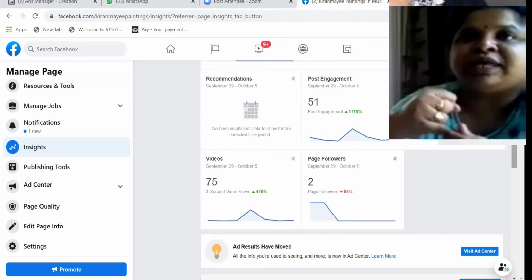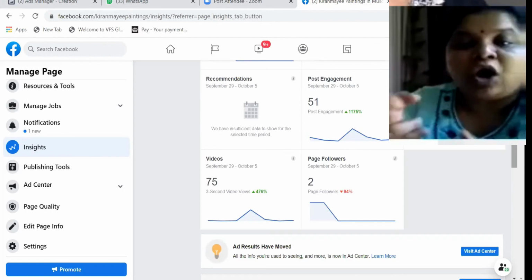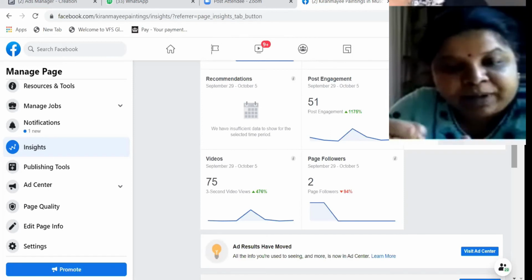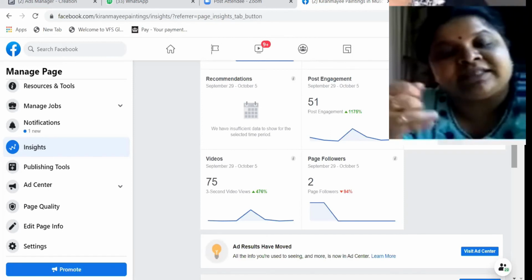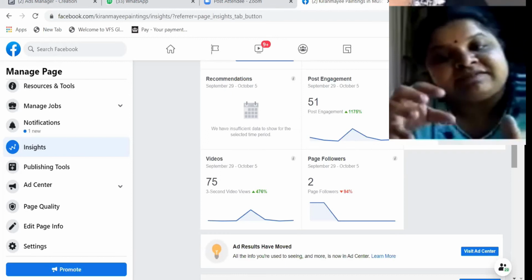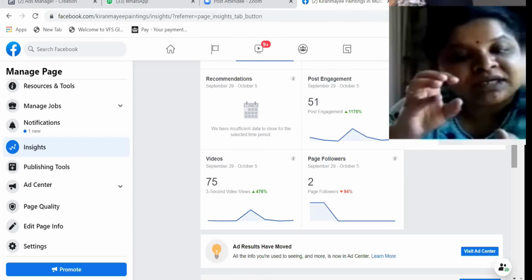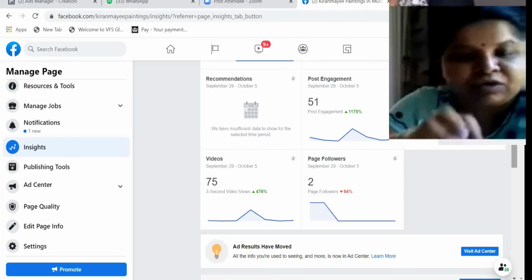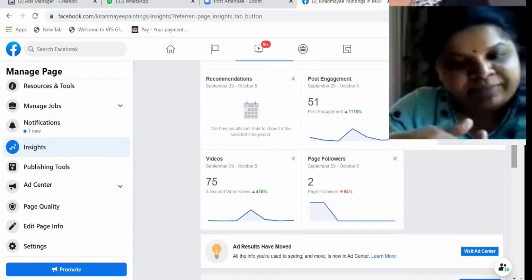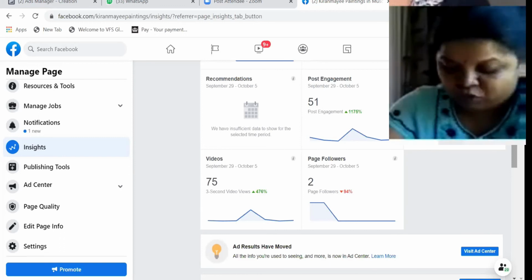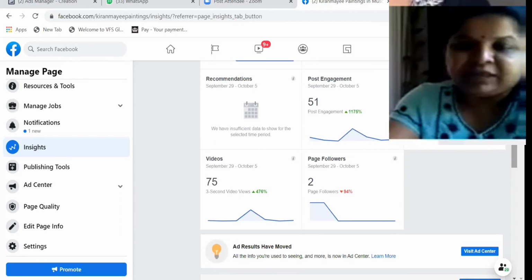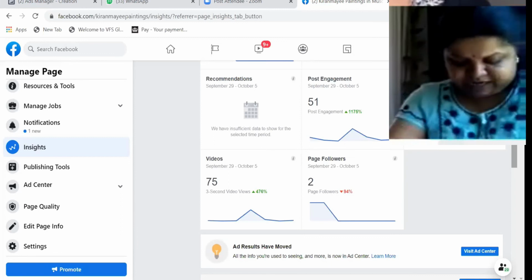And then you can know likes and dislikes, how many people are disliking your page. You take the negative feedback also. And then what particular content people are not liking on your page, and then you can amend that and perform better. That way you can use the insights in many ways.